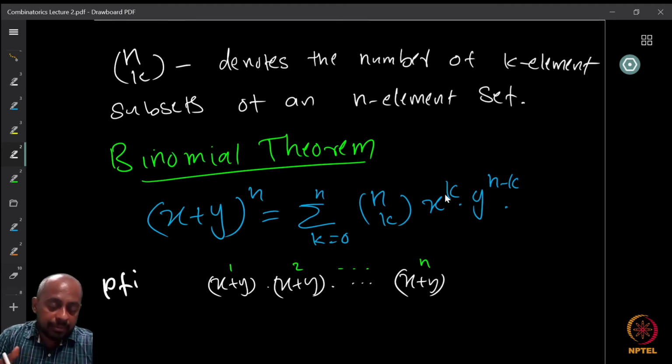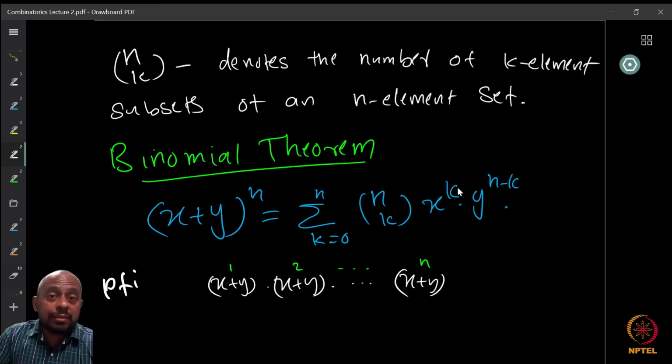What we know is that when you take the product, you can only have as factors terms coming from the monomials x and y. Every factor must contribute one of x or y. So it will be some power of x times some power of y. These are going to be the terms. All the terms are going to be this way. So it can be x raised to 0, y raised to n, or x raised to n, y raised to 0, or x square and y raised to n minus 2, or any of these things.